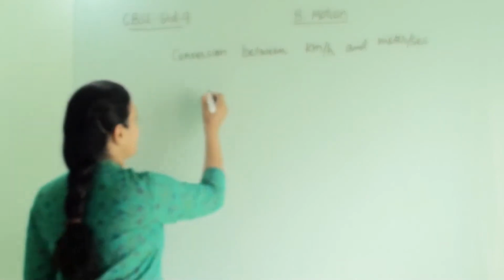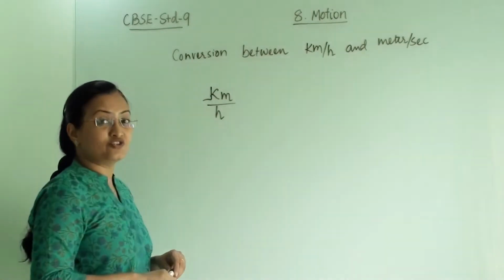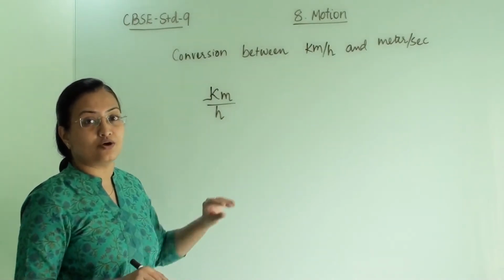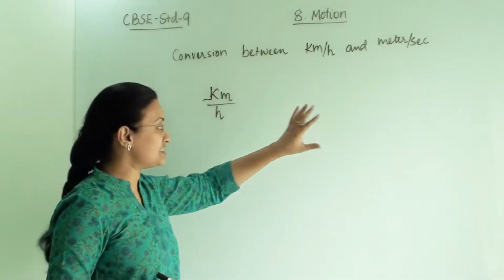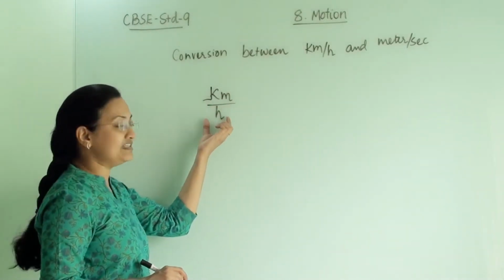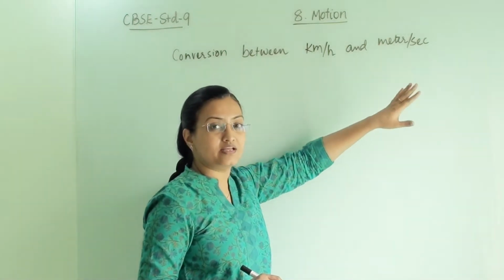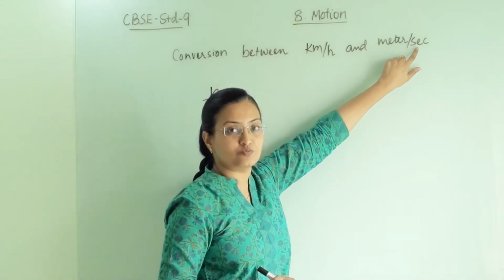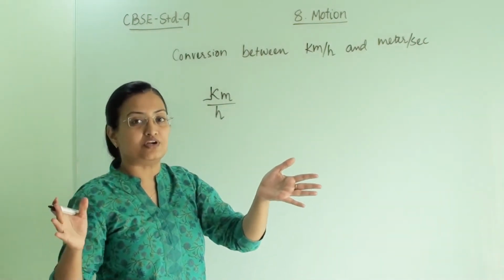So first let us take kilometer per hour. What this actually means is that these are the units of speed. When you are solving numericals, you have to find speed in kilometer per hour and in meter per second. This suggests that an object has covered this many kilometers in this many hours, or this many meters in this many seconds. So that much distance has been covered in that particular time.